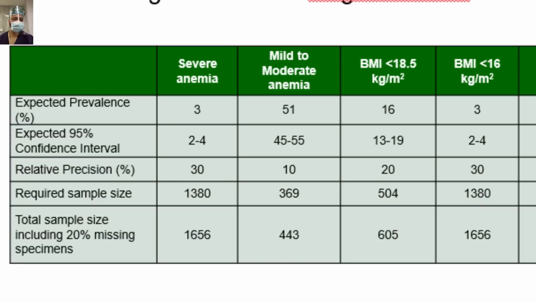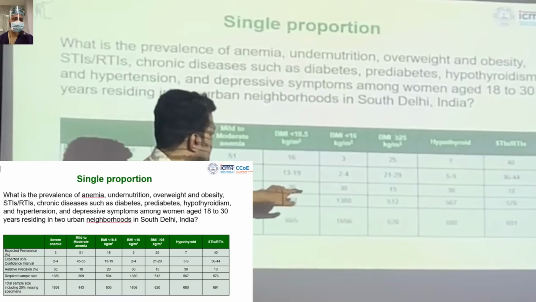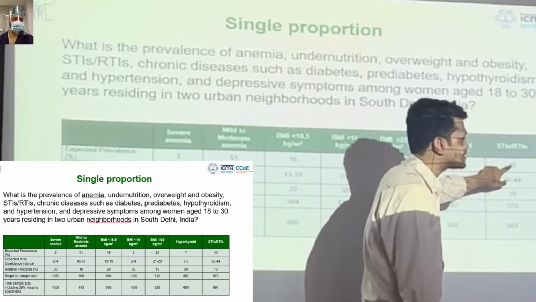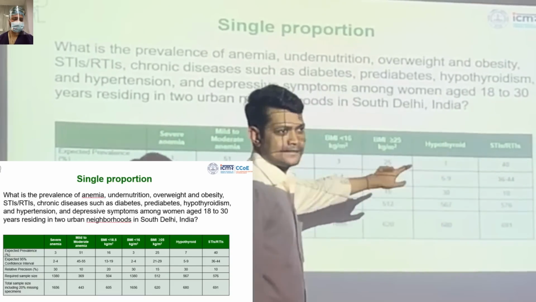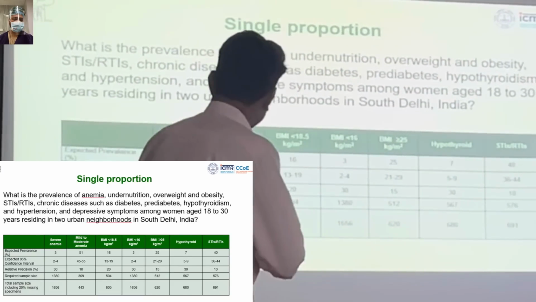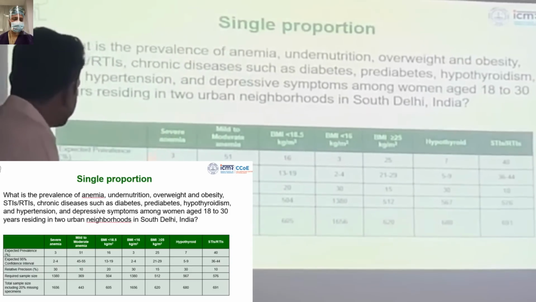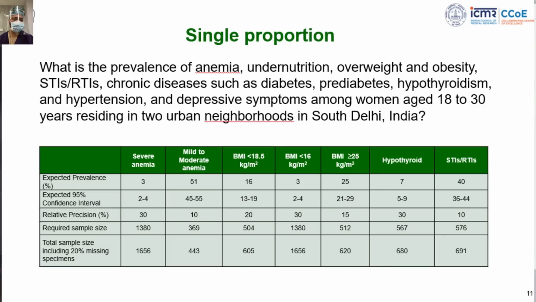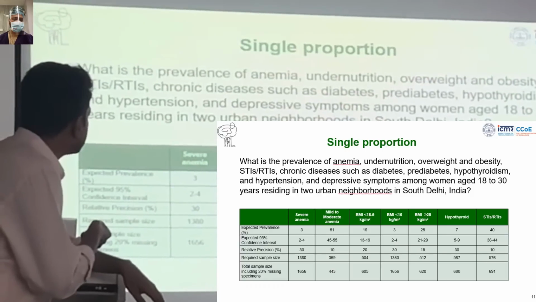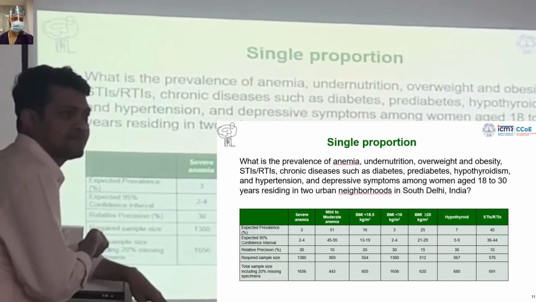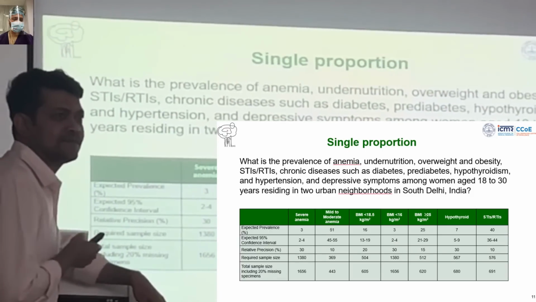Another important point: for conditions with lesser prevalence we took higher relative precision, compared to those with higher prevalence. If severe anemia has a prevalence of 3, we took a relative precision of 30%, and for the highest, 51%, we took 10%. Any idea why?